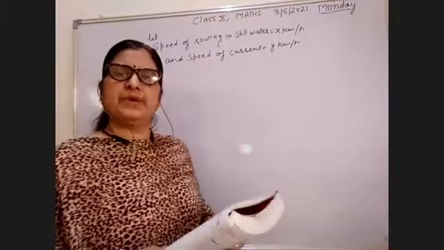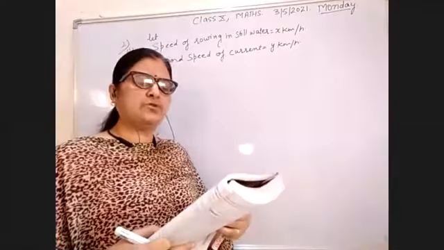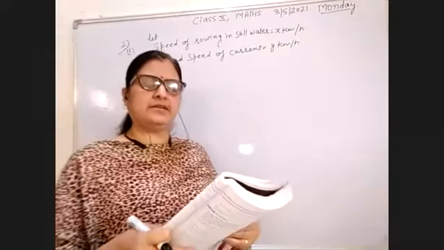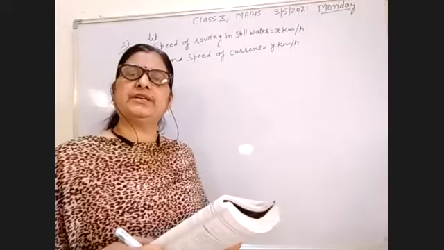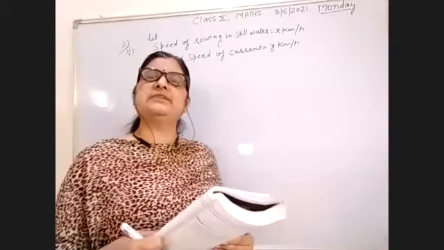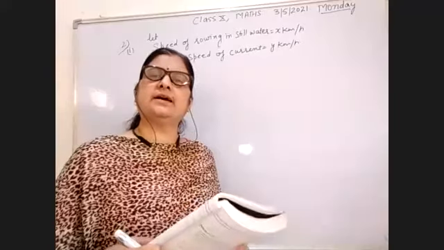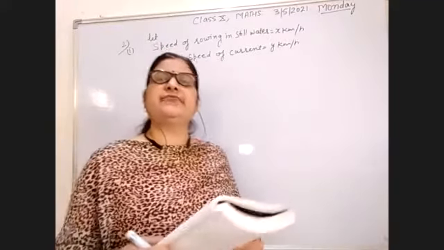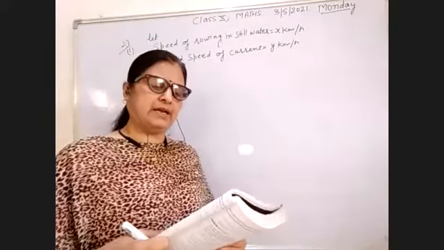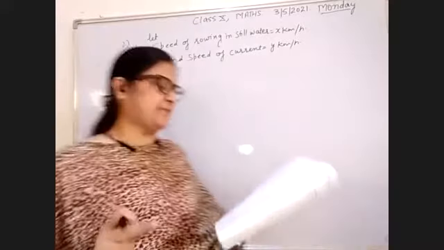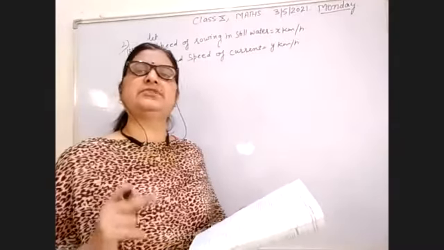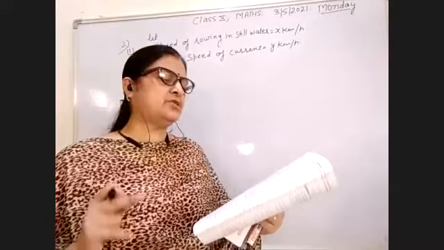In your first condition, Ritu can row downstream. I tell you the definition again. The downstream, when the boat is following along the stream, the same direction it is following, then it is called the downstream. And when your boat is following opposite the direction of the stream, it is called the upstream. So Ritu can row downstream 20 km. Distance is given 20 km and time is given 2 hours.